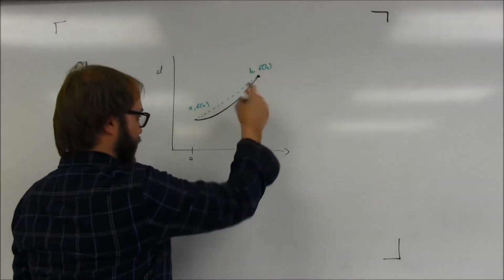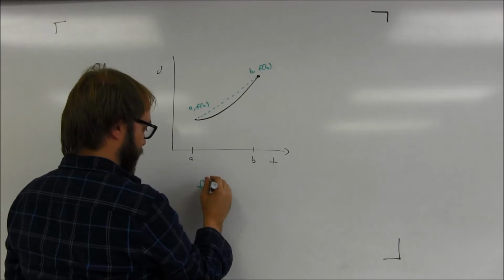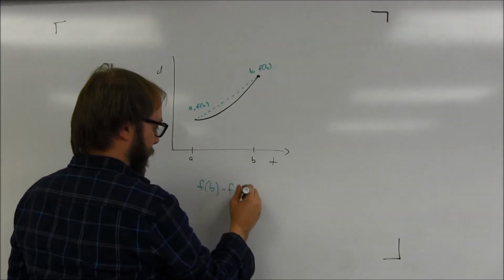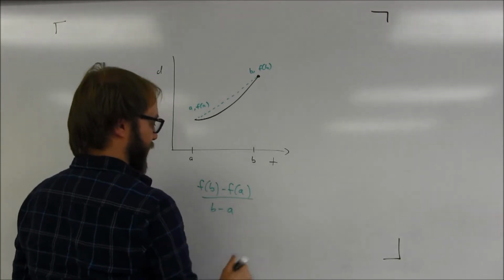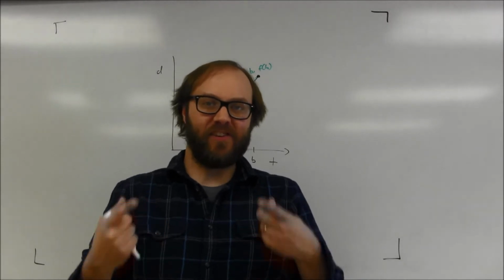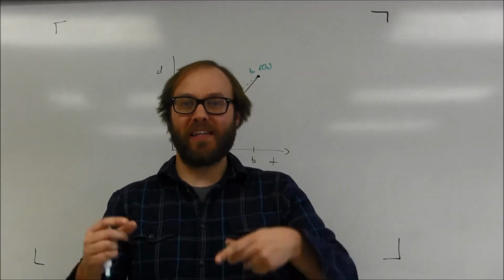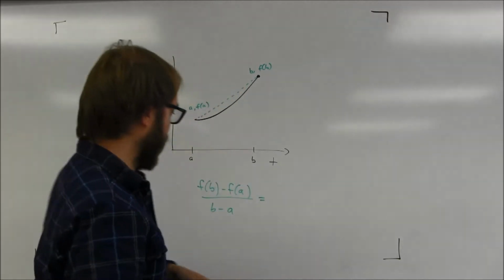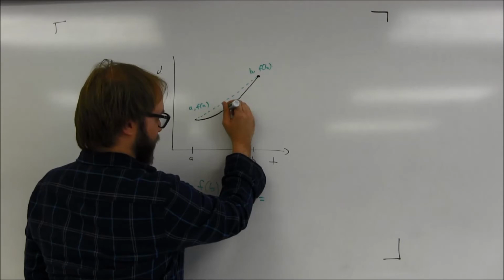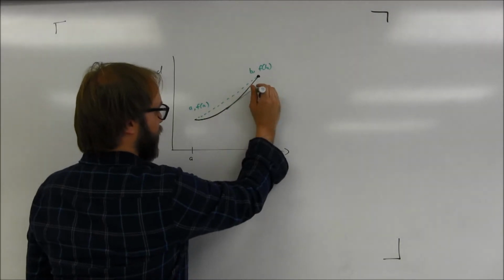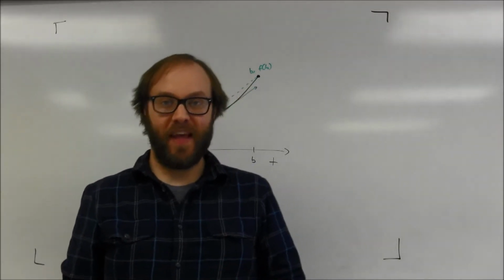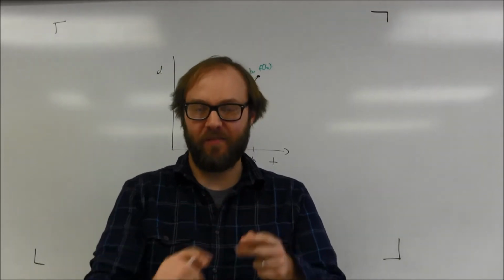Basically, it just says that the slope, which would be f of b minus f of a, all over b minus a, has to be equal to the instantaneous rate of change at some point, which we call c, on that interval between a and b, okay? So in other words, the instantaneous rate of change, which is the slope of the tangent line, should be the same as the average rate of change somewhere in that interval, if the function's continuous and differentiable, okay?